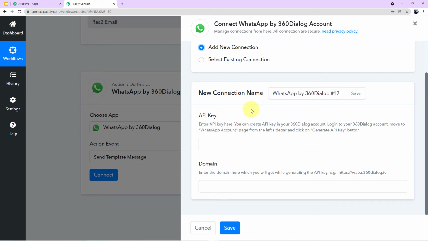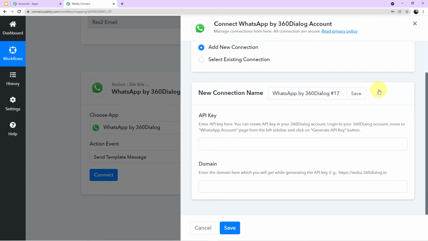So guys, to find out where we can get the API key, we have to read the description. Okay, here it is written, enter API key. Here you can create an API key in your 360 dialog account. Log into your 360 dialog account, move to the WhatsApp account page from the left sidebar and click on the generate API key button. And in the domain, it is written, enter the domain here, which you will get while generating the API key. Example,